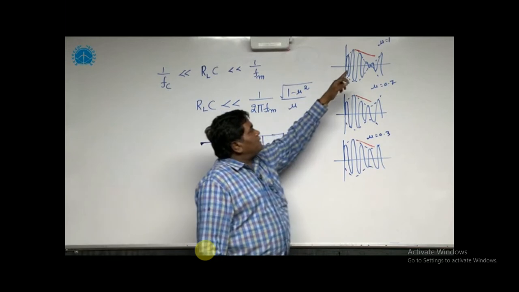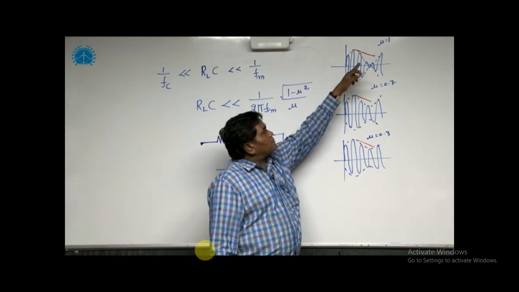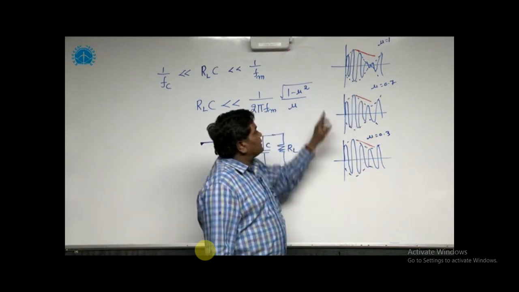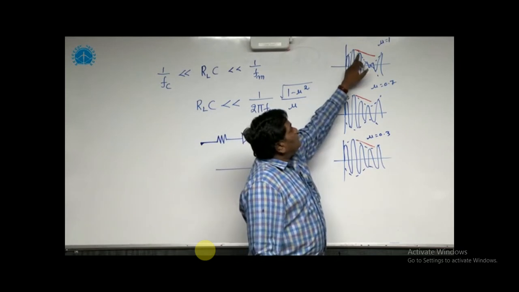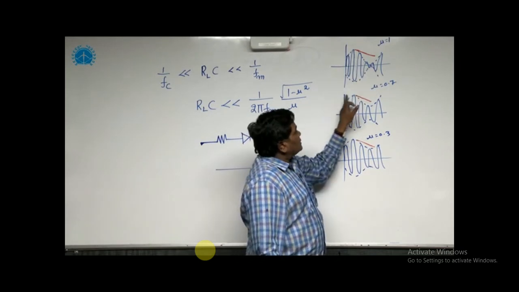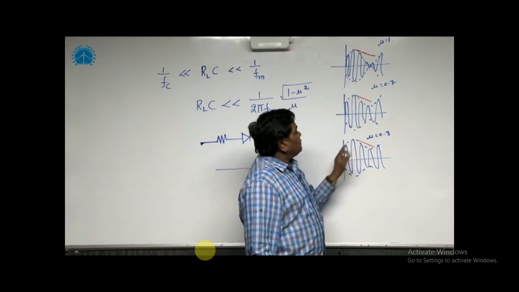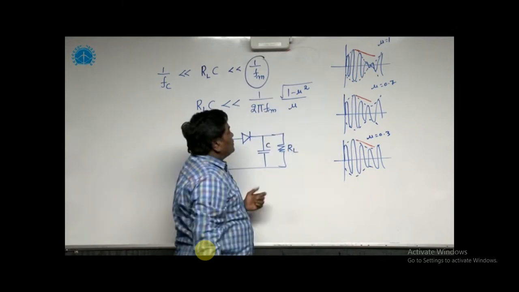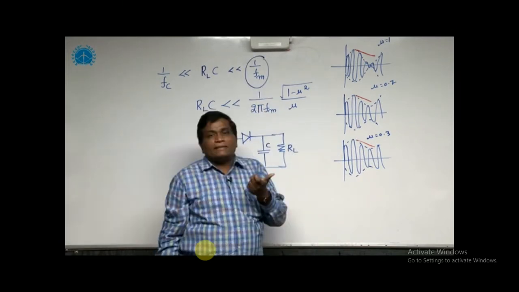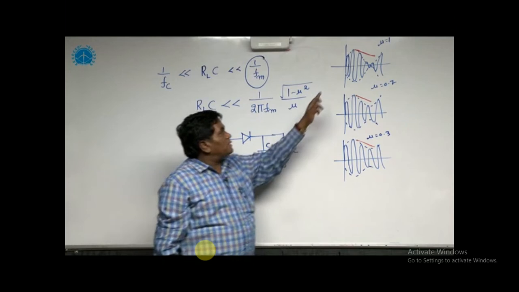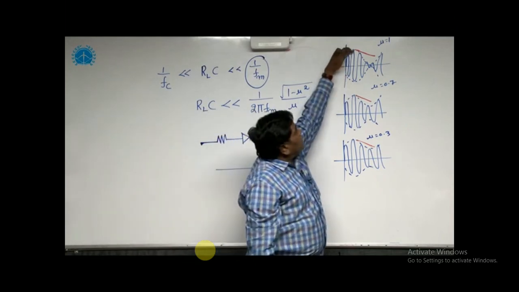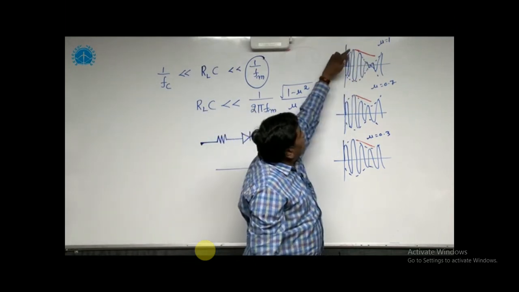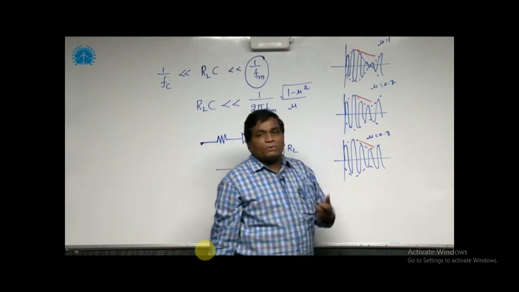The parameter I changed is mu. First case mu is equal to 1, then mu is equal to 0.7 and mu is equal to 0.3. So the envelope of the carrier is nothing but the message signal. The time taken to complete one cycle of the message signal is given by 1 by Fm. Now the point is that when the time constant is too large, the voltage across the capacitor very gradually decreases and we are not in a position to track this portion of the waveform.